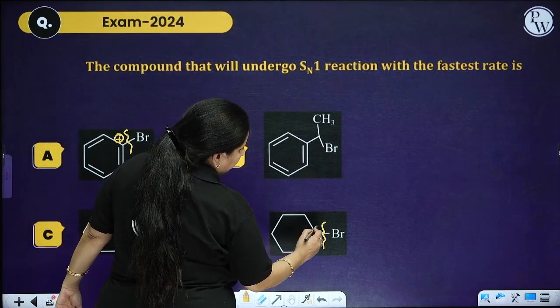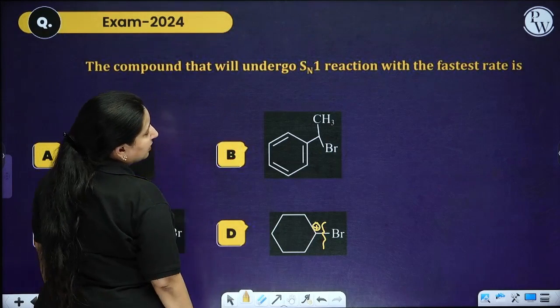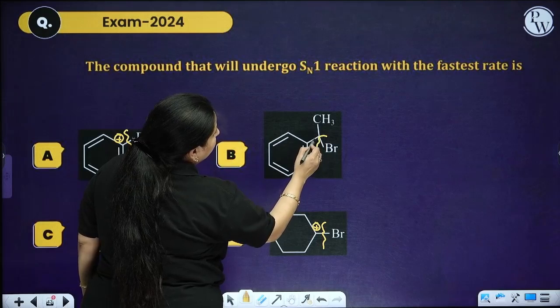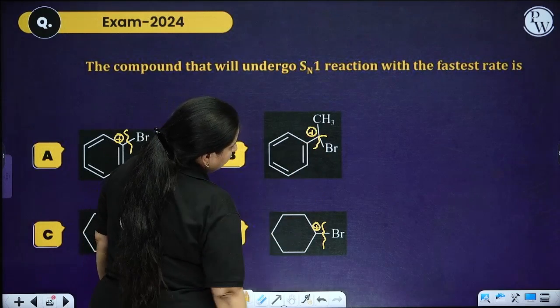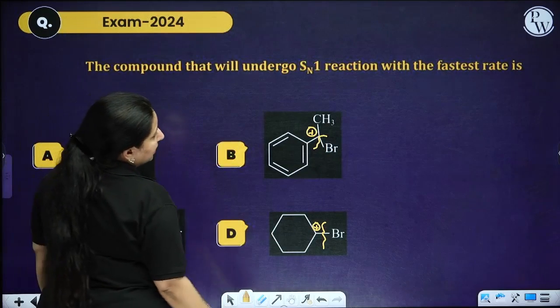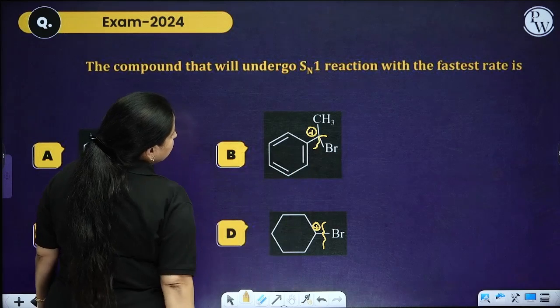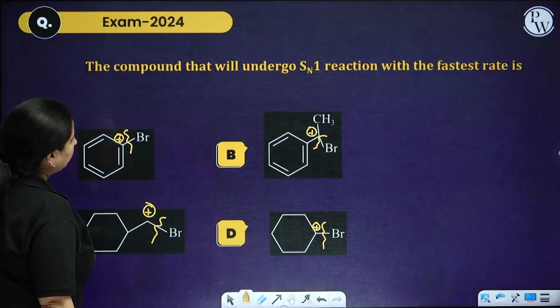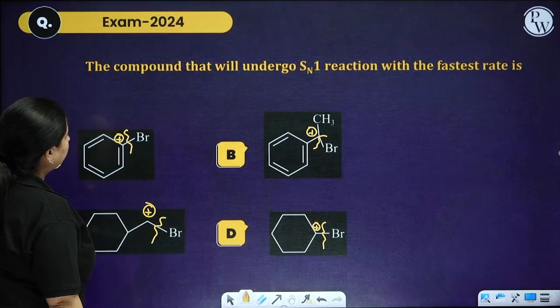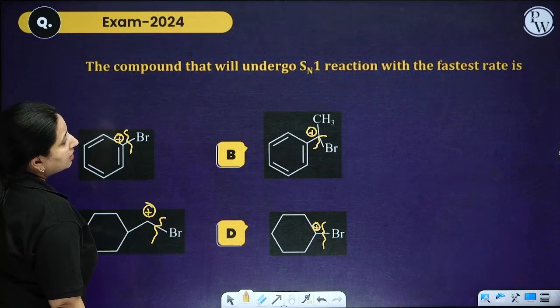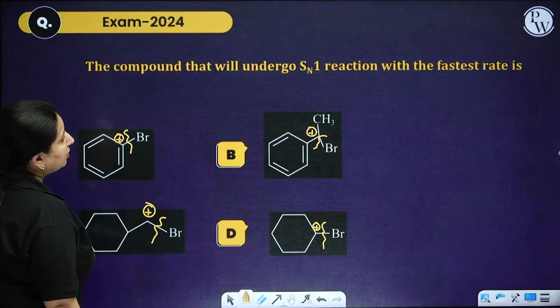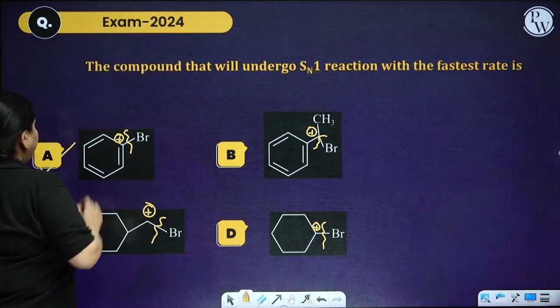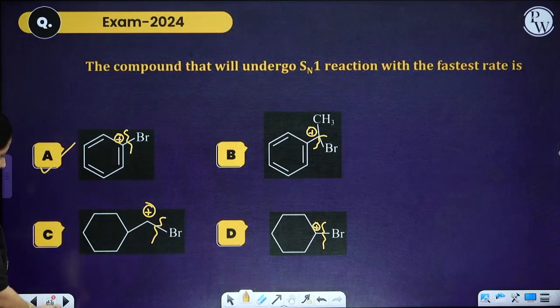When I break the bond over here, the carbocation is this. When I break the bond, the carbocation is going to be this carbon. Now if you look at what is happening over here, this is going to show the resonance over here and this is going to show the resonance over here. Isn't it? Yes. So if you look, then option A is going to be my correct answer.